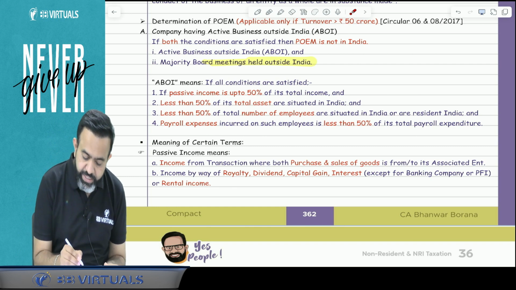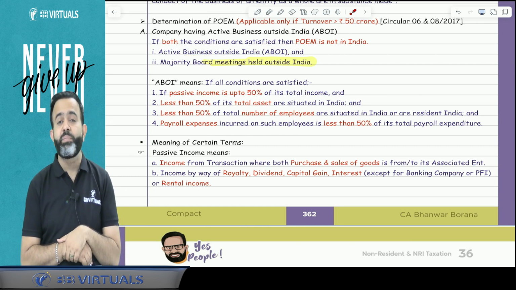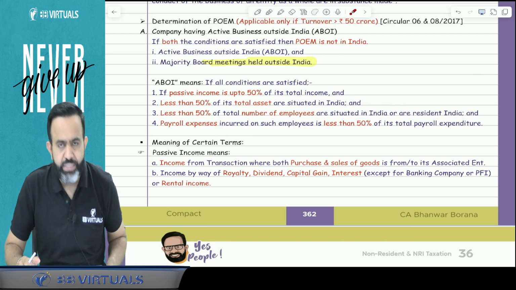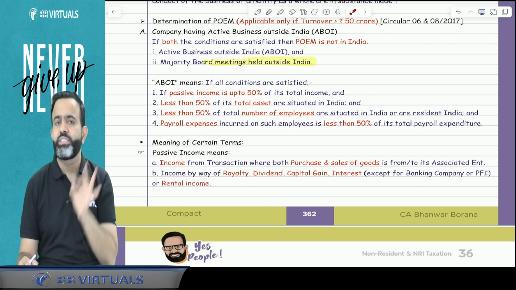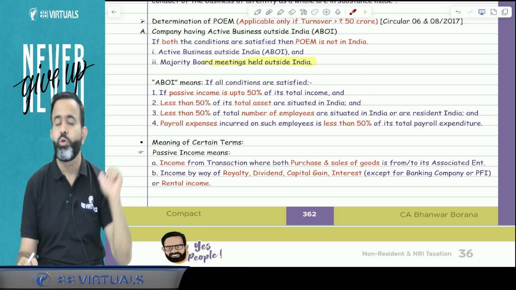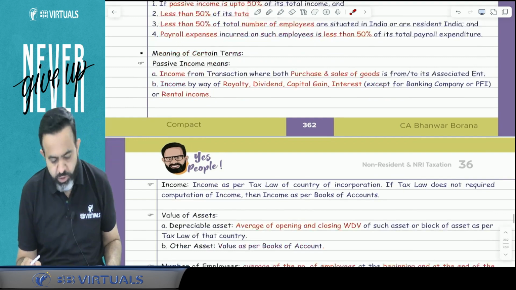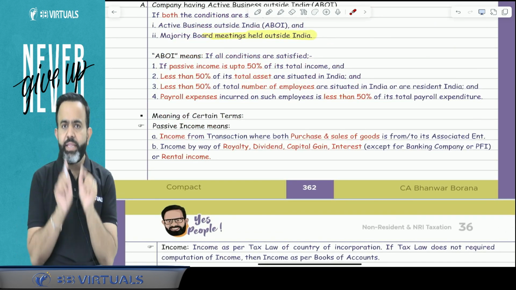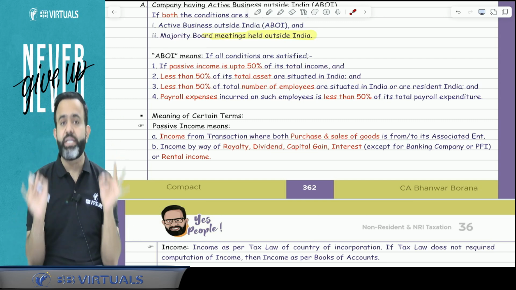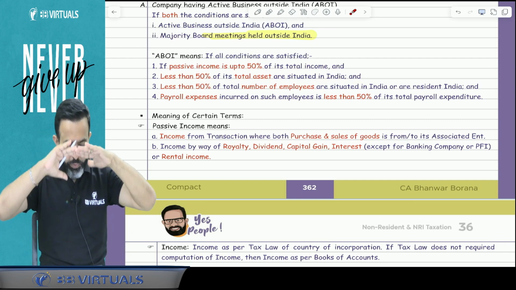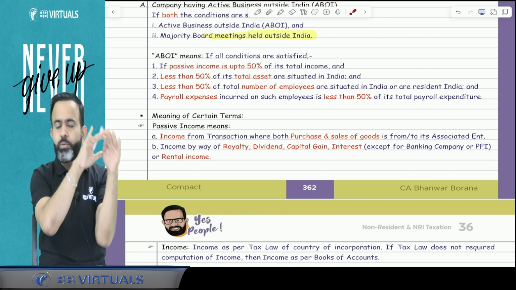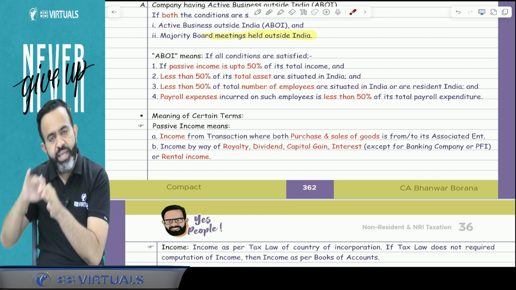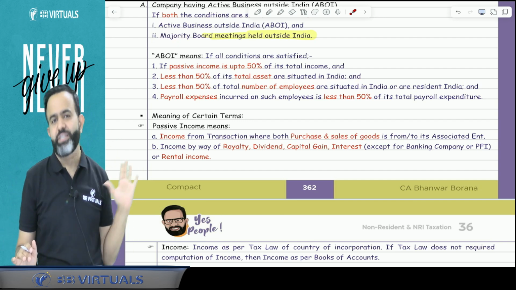But now the question is, sir, what do you mean by the ABI test? What is the meaning of active business outside India test? So guys, for the ABI test, there are 4 conditions. And if all the 4 conditions are cumulatively satisfied, then I can say that the ABI test is fulfilled. Now, what are the 4 conditions? The first condition says that in that foreign company, in total income, up to 50% is passive income. Means 50% or less should be the passive income. That is the first condition.